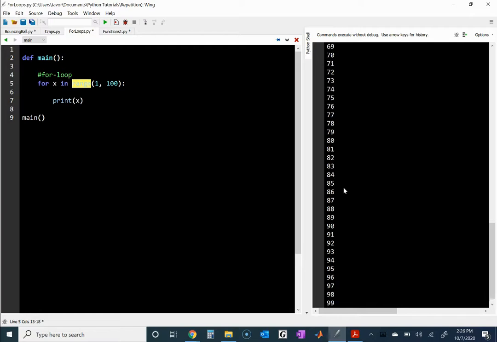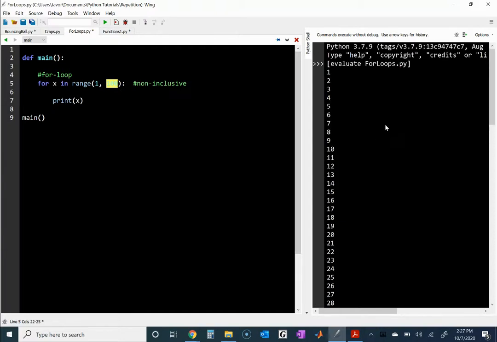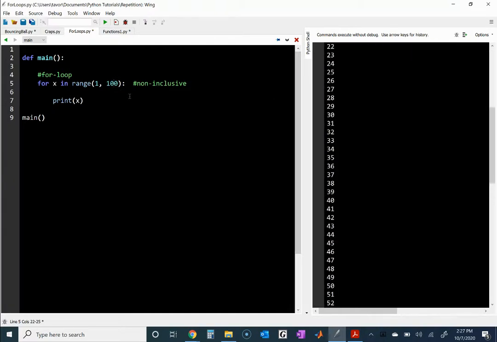Well, I should note that this last number here is what we say is non-inclusive, which means that you start at 1 and you don't quite get all the way to 100. You get to 1 before that. So if you do want to go all the way to 100, then you would put 101 instead. So 1 more than what you want.